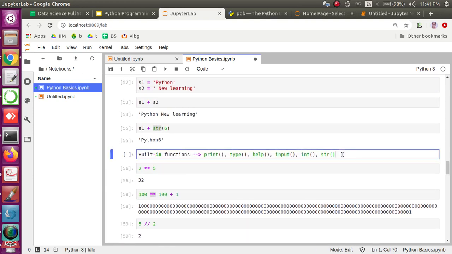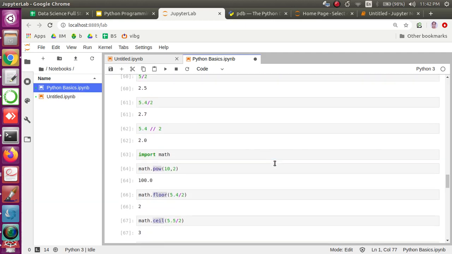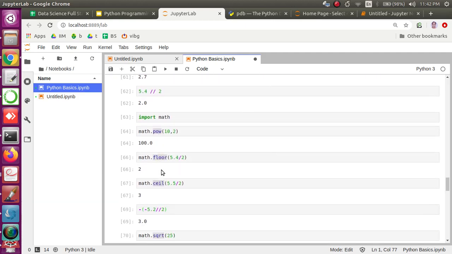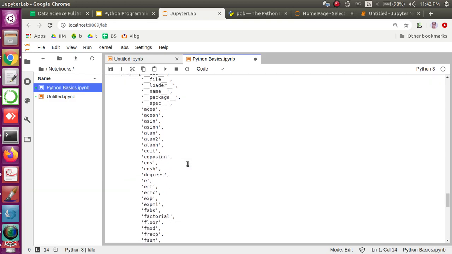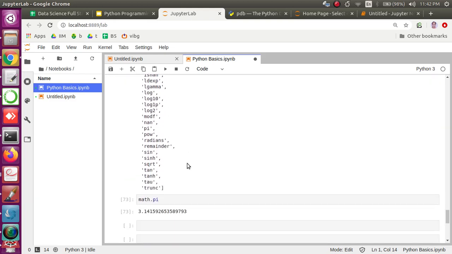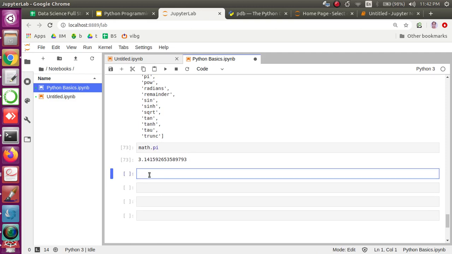I'm not including sqrt and pow here, but I can use the dir function because dir is a built-in function, and the other functions like pow, floor, ceil, sqrt are module functions. I hope I'm making sense till this point.